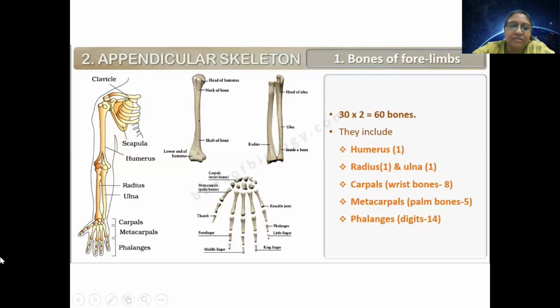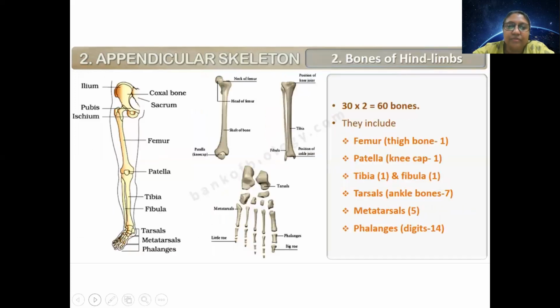Okay. So now we will talk about the bones of the hind limb. Hind limb means legs. In the leg part, the thigh bone is known as the femur. It is the toughest bone of our body. Why? Because it is taking the whole weight of our body.